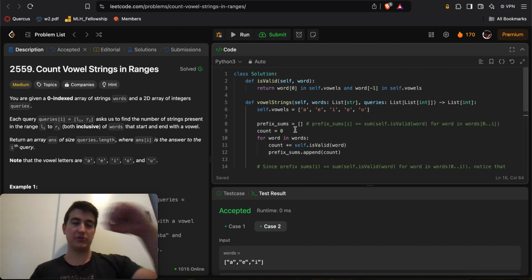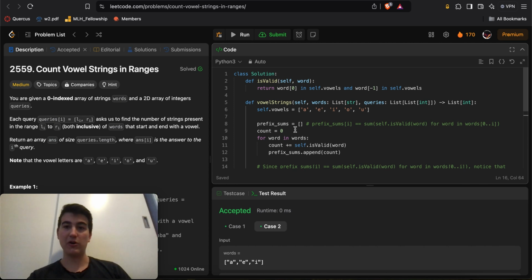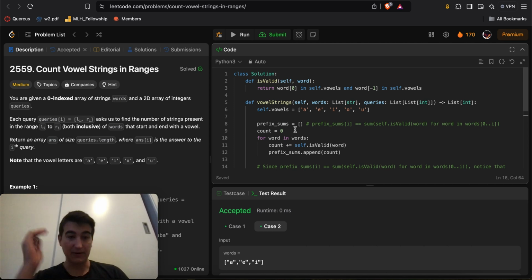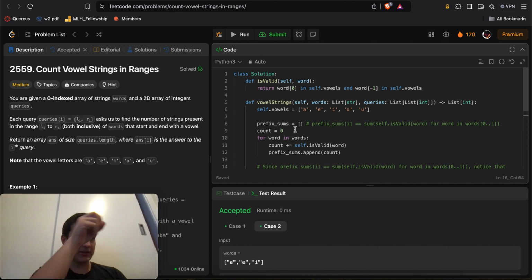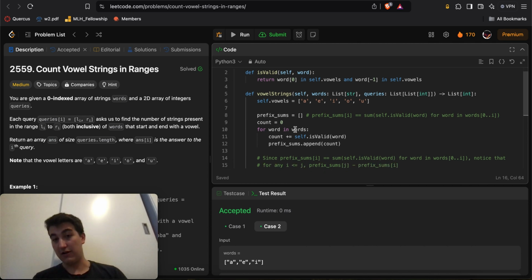You start off with 0, and for every element you add its value. It's just that in this case, the values happen to be 0 and 1: 1 if it's a valid word, 0 if it's not. Otherwise, the numbers could be anything. If words was an array of integers, and each integer had a value, you could take that value and add it to the running sum over and over. It's just that here we're treating words as an array of integers, where for each word it'll be a 1 if it's a valid word, or a 0 if it's not, with a word being valid if and only if it starts and ends with a vowel.